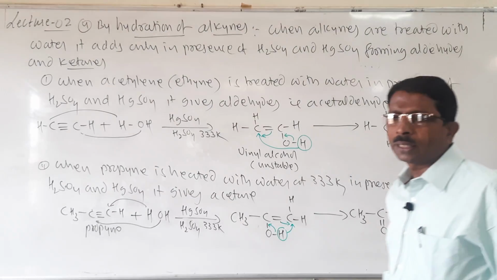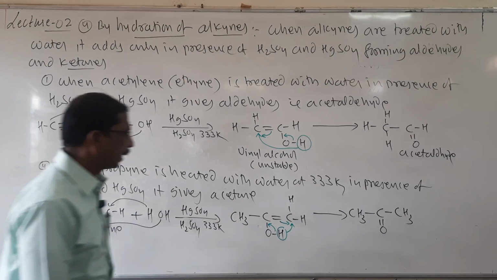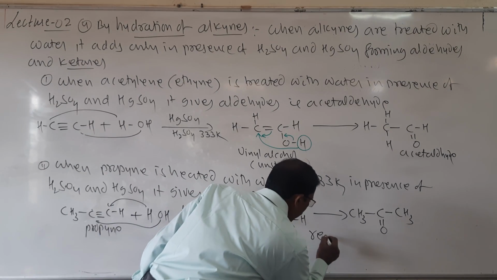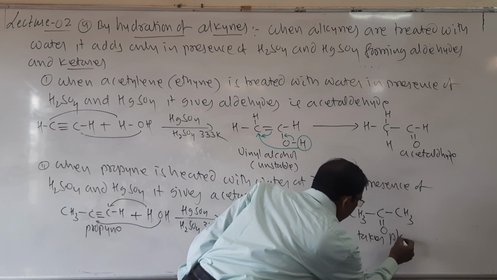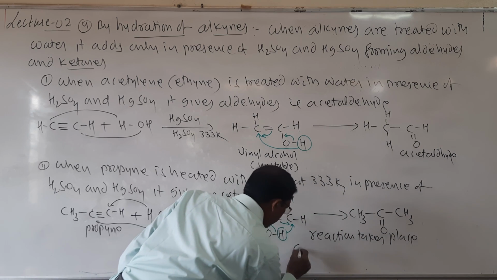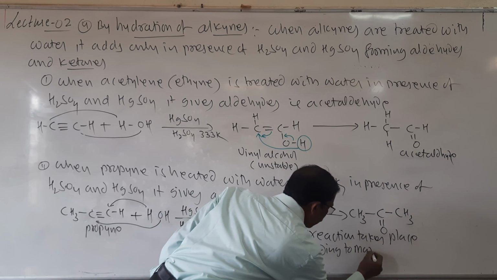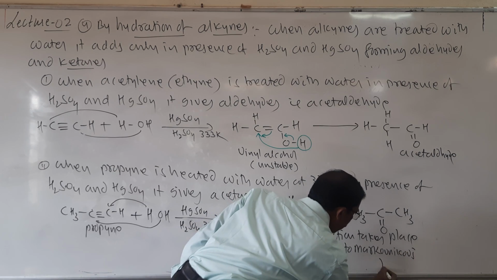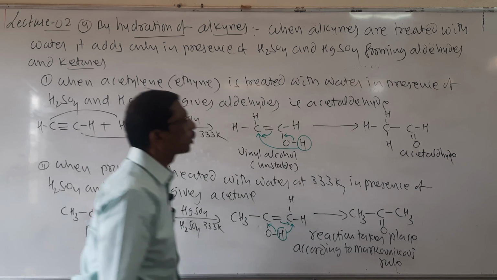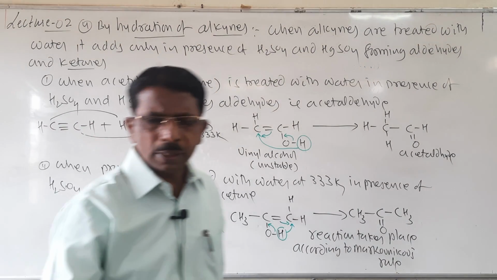All these questions are for 3 marks, and the reaction takes place according to Markovnikov's rule. So all these are the preparations.